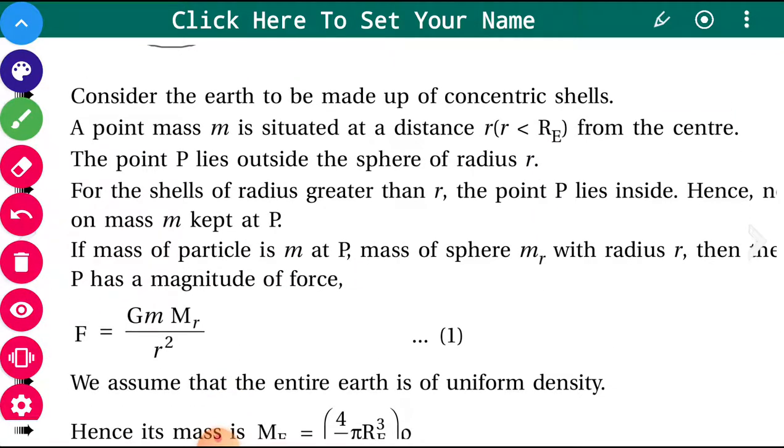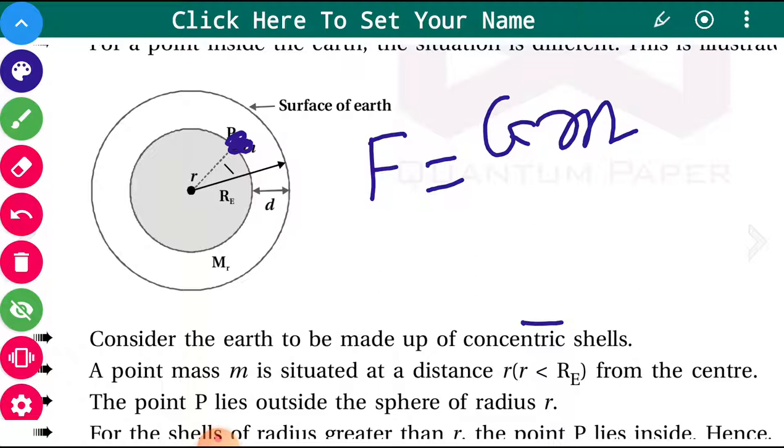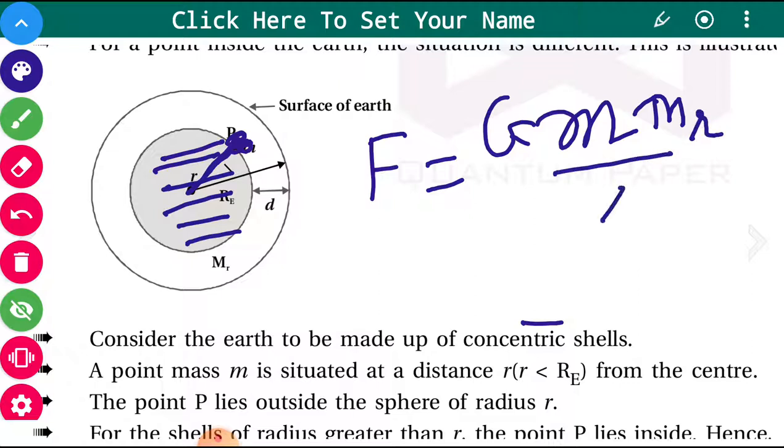Now, what will be the force here? The force is very simple: F is equal to G times the mass of this object, small m, times the mass of this particular shaded region, that is the mass of the small sphere of radius r, upon the distance squared, r squared.